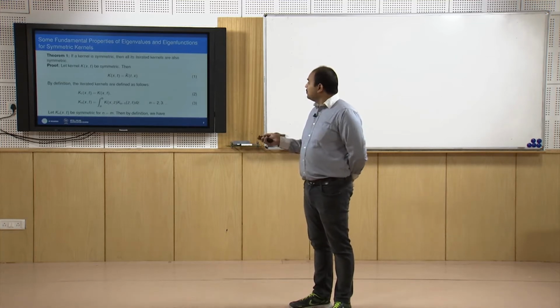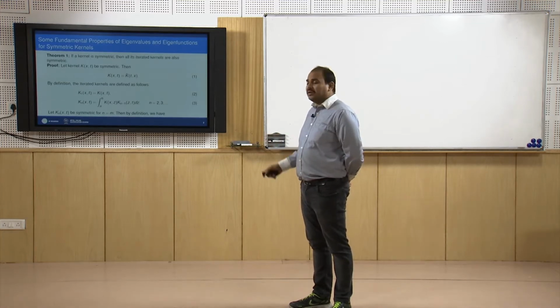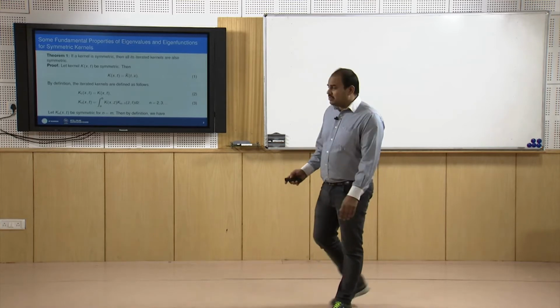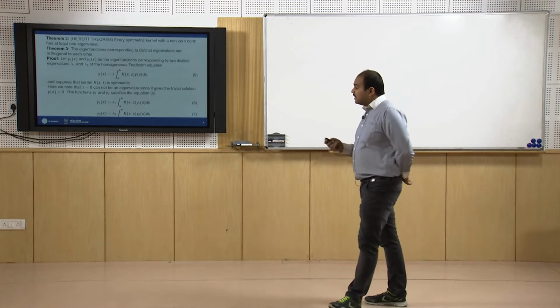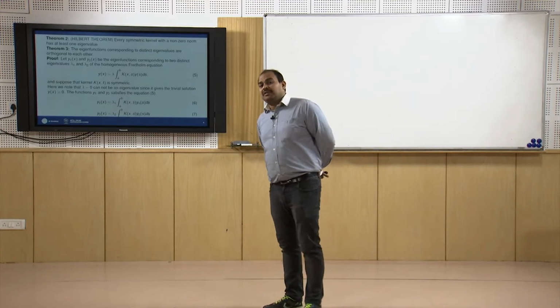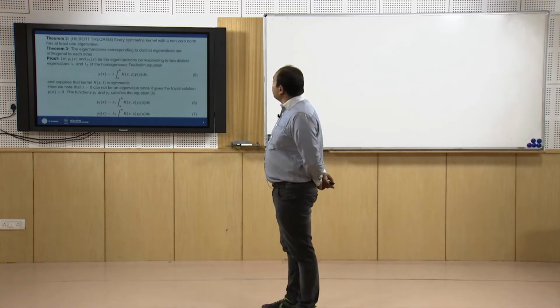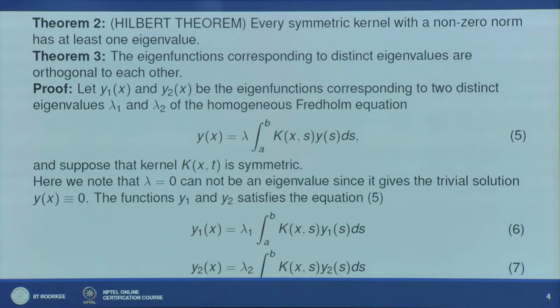The first theorem we have discussed is that if a kernel is symmetric, then all its iterated kernels are also symmetric. The second result, which is a kind of hunting license to start with, is that every symmetric kernel with a non-zero norm has at least one eigenvalue. So this is the beginning point from which we want to start our theory.